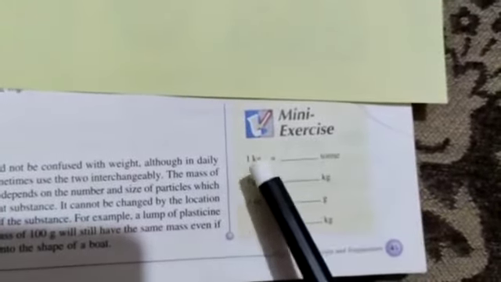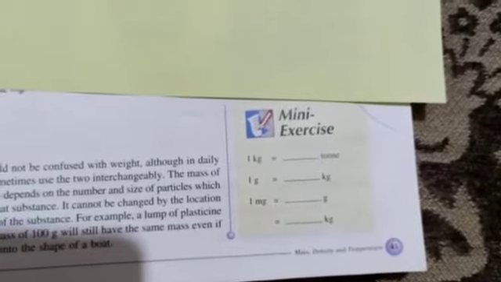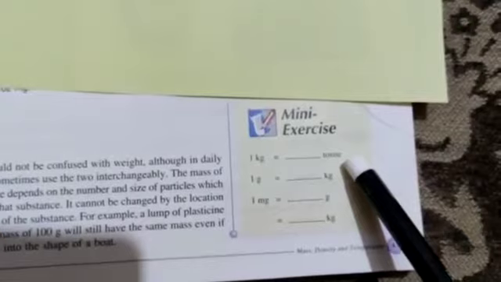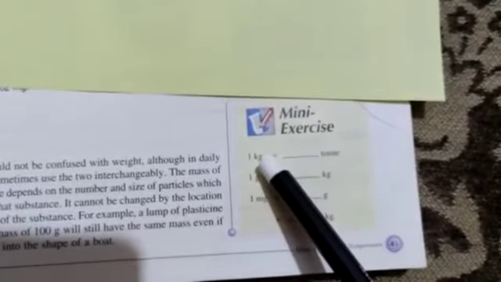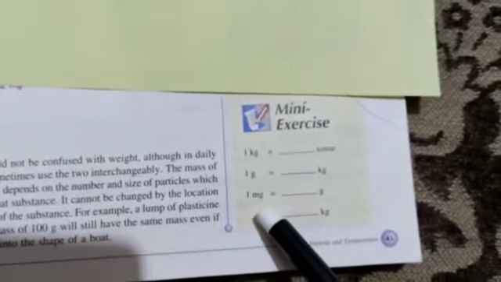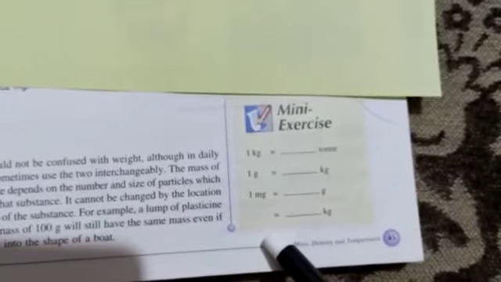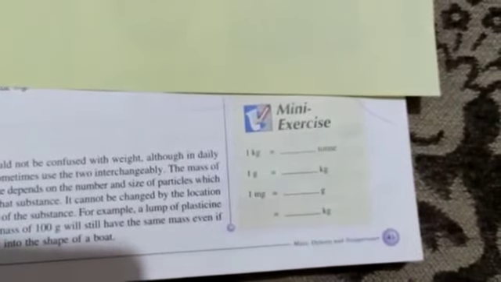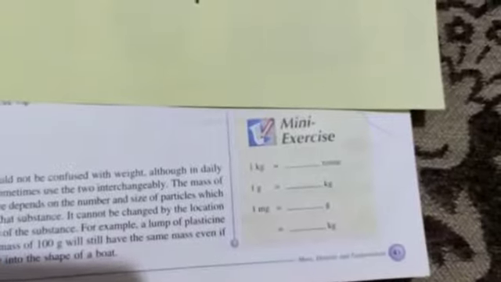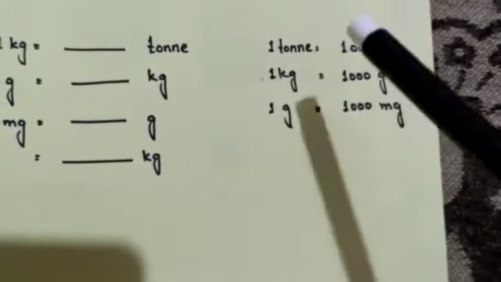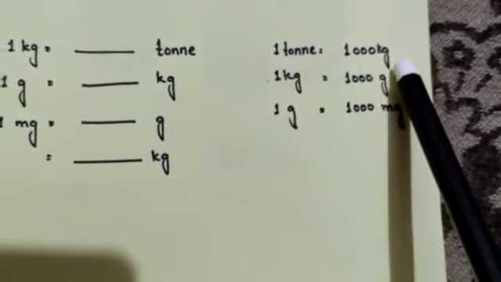Next is a mini exercise of page number 45 that we have to do, and the mini exercise is about the conversion of units of mass. We have read about the units of the mass, like the ton, that is a larger unit. Next one is a kilogram, gram, and milligram. Now I will tell you about the conversion of these units. So let's move. Here I want to tell you that 1 ton is equal to 1000 kilogram.